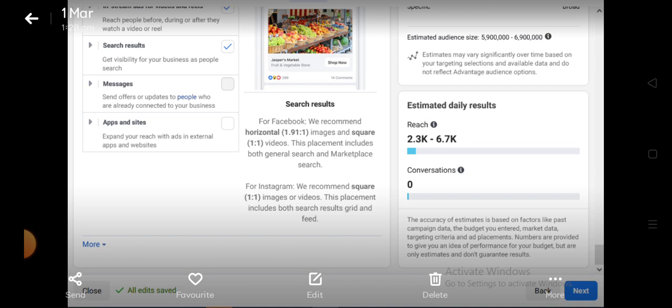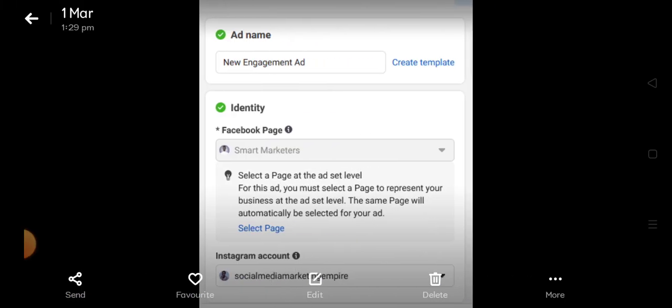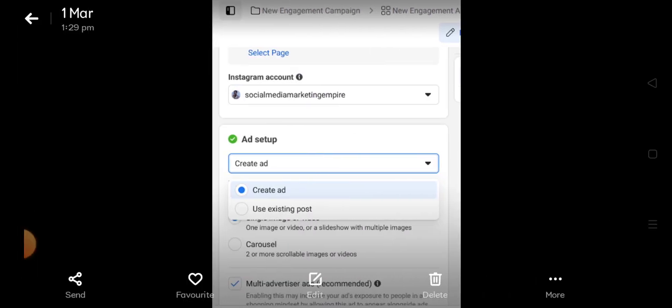Alright, so we've talked about all of these. Okay, now we have the ads part. In our next video, I'll be talking about how we can actually set up our ads. We select the page, we select the creative we want to use, and things like that. Make sure you watch the next video.